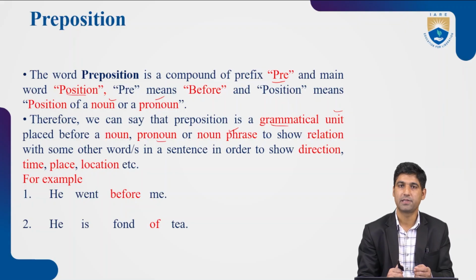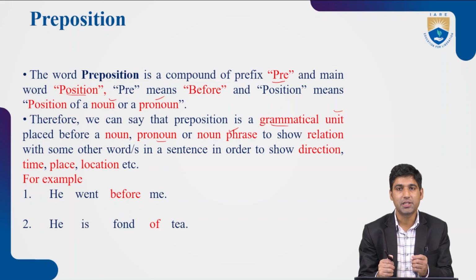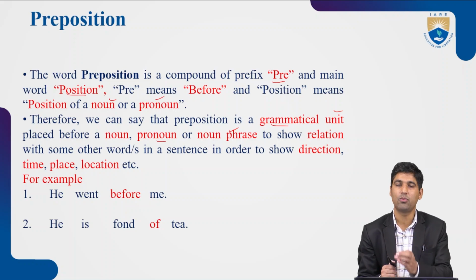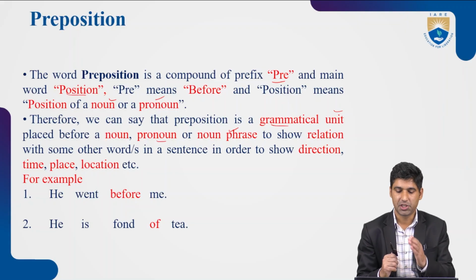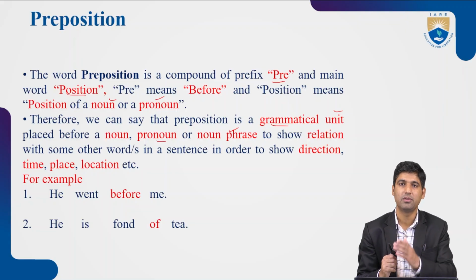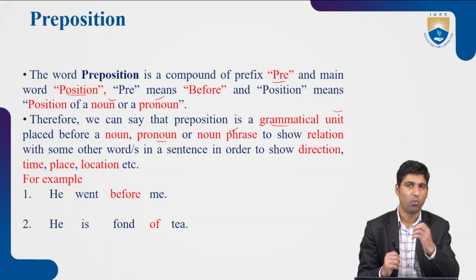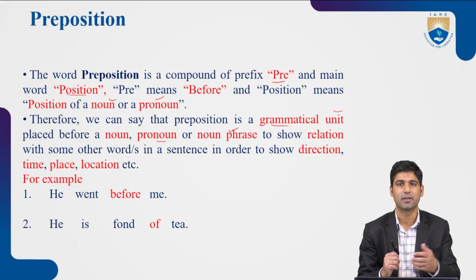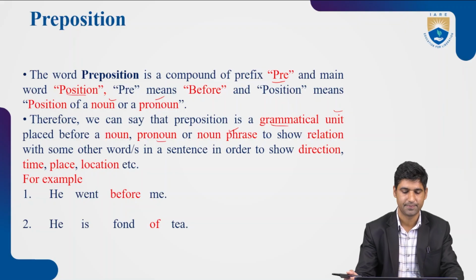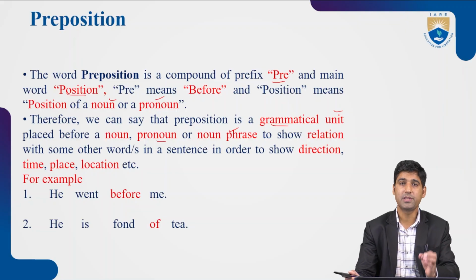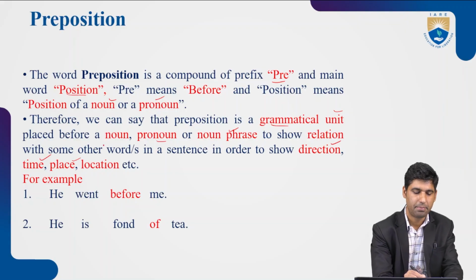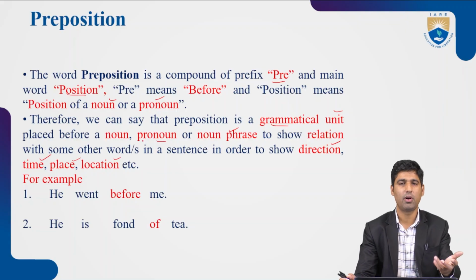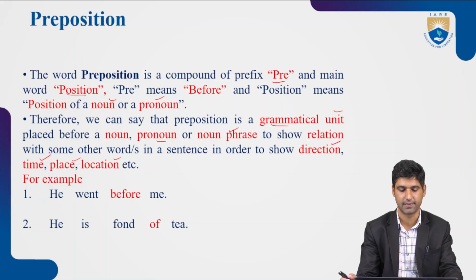With the help of a preposition, we show the relationship of the noun, pronoun, or noun phrase before which we place it with some other word or group of words in a sentence. And we use it in order to show direction, time, place, location, and so on and so forth.